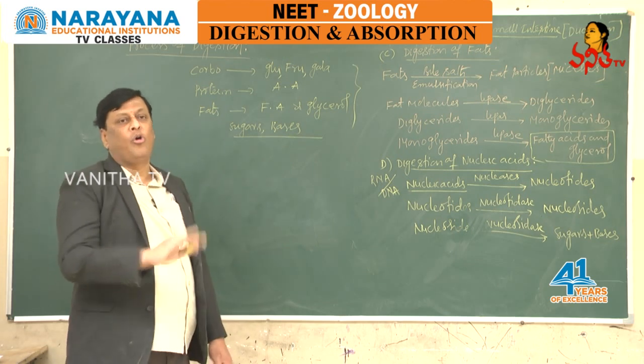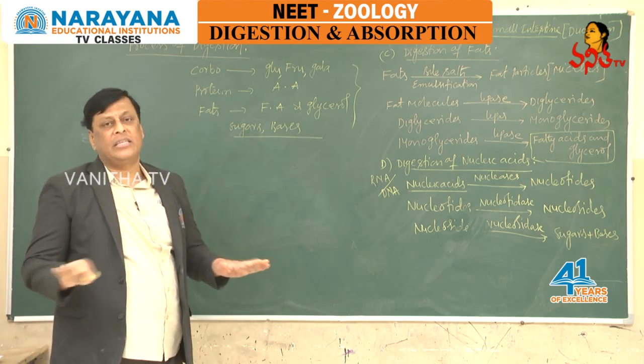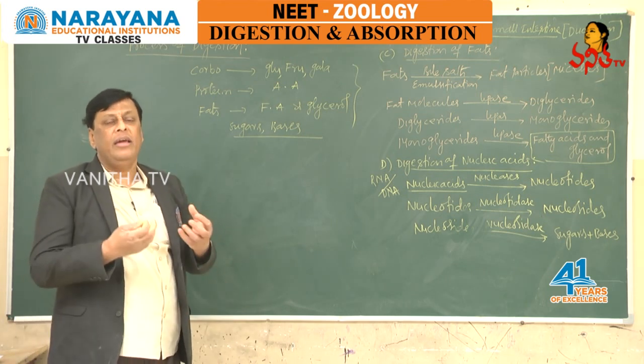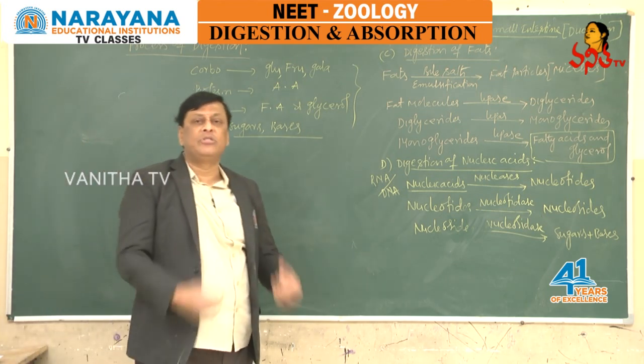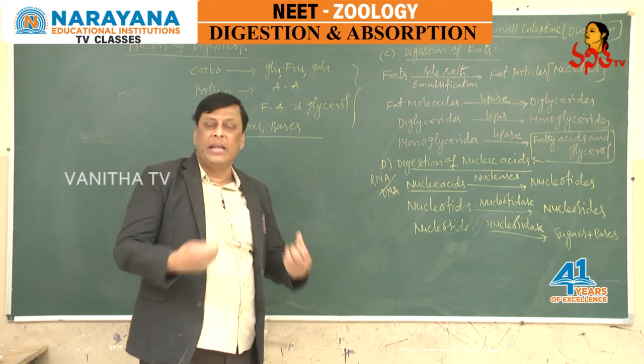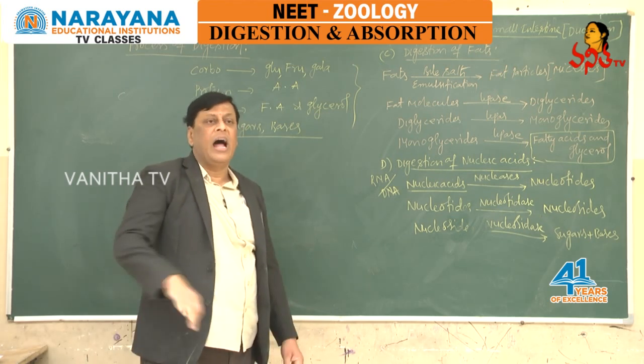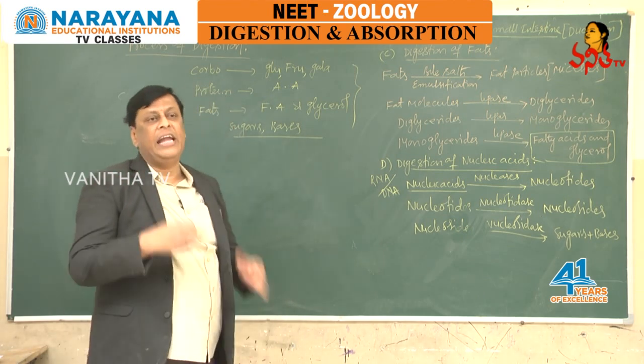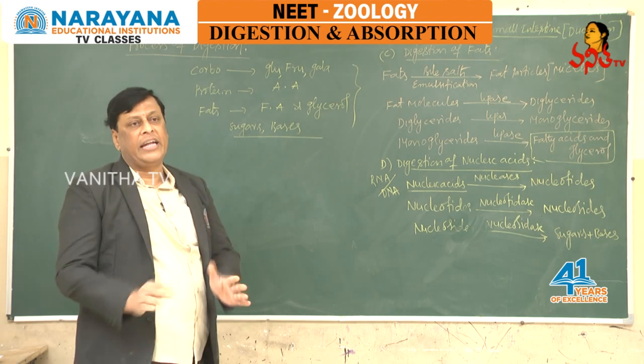While passing through the colon, we never come across any significant role of digestion there. Only in the colon, we see the absorption of water and minerals. Then the undigested material will become fecal matter and it will be stored in the rectum.